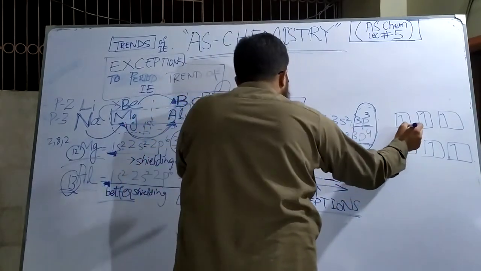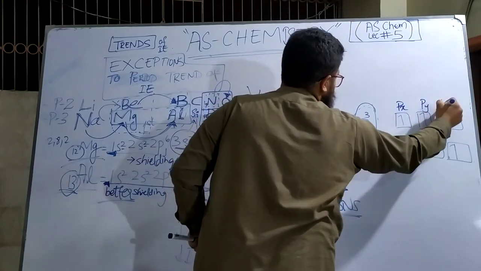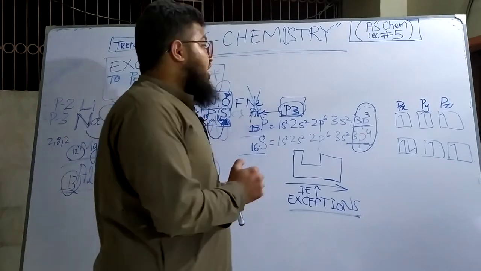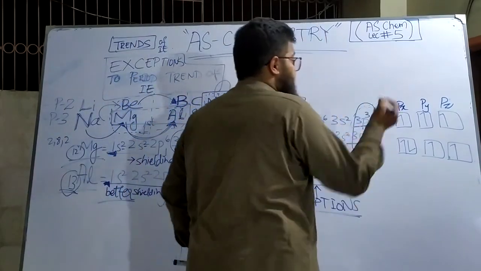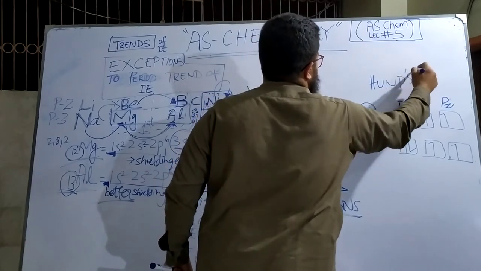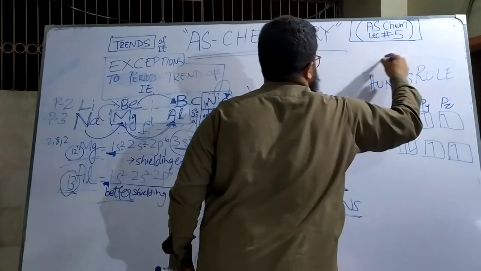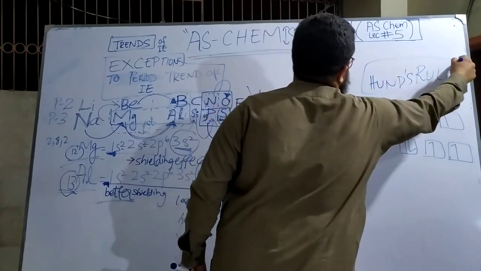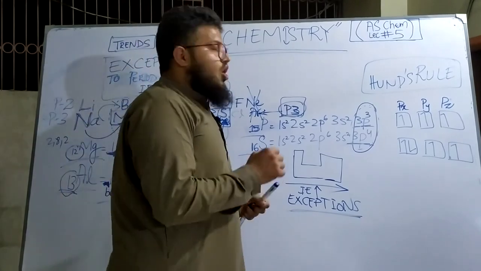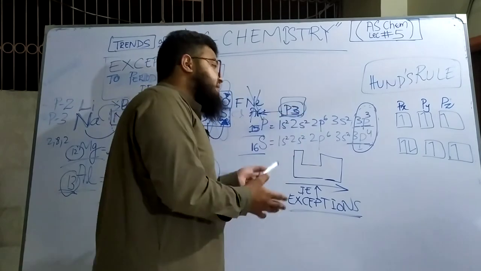Remember, the p subshell includes 3 orbitals, px, py and pz. Now in these 3 orbitals, remember Hund's rule? Hund's rule says that the electrons will always first fill the orbitals which are empty and then will pair, or you would say that the electrons will always fill singly first and then will pair up.